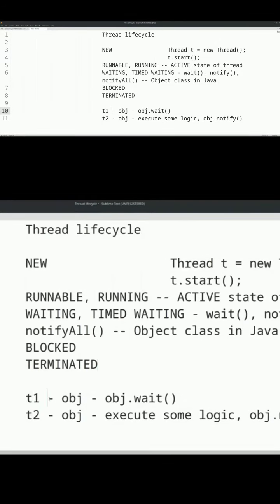T1 and T2, the one that calls object.wait is the thread itself. So it is a self-imposed waiting, meaning the thread will automatically call wait on the object because it realizes that this particular object already has to be executed by some other thread. So when some other thread, T2, is working on this object, T1 will go into wait mode. And once T2 is done executing the logic, T2 has to invoke the notify method on the object so that T1 can automatically pick up and do whatever it was intending to do with this object obj.